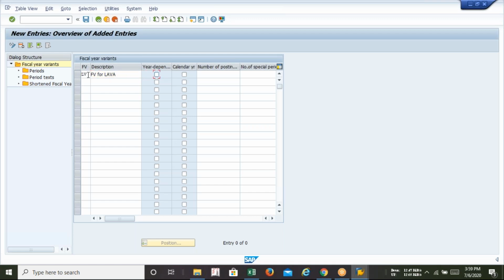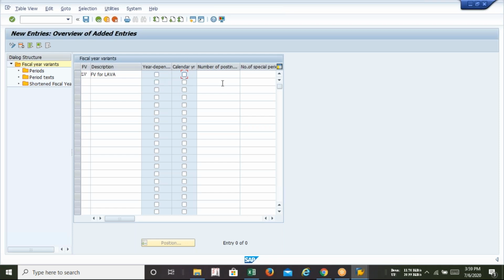Guys, what does year dependent mean? There's an option called year dependent. If I click on this checkbox, my fiscal year becomes year dependent. If I do not click it, my fiscal year will be year independent. And if I click on the checkbox called calendar year, this fiscal year variant refers to January to December. If you are not selecting it, it means it's not a calendar year.